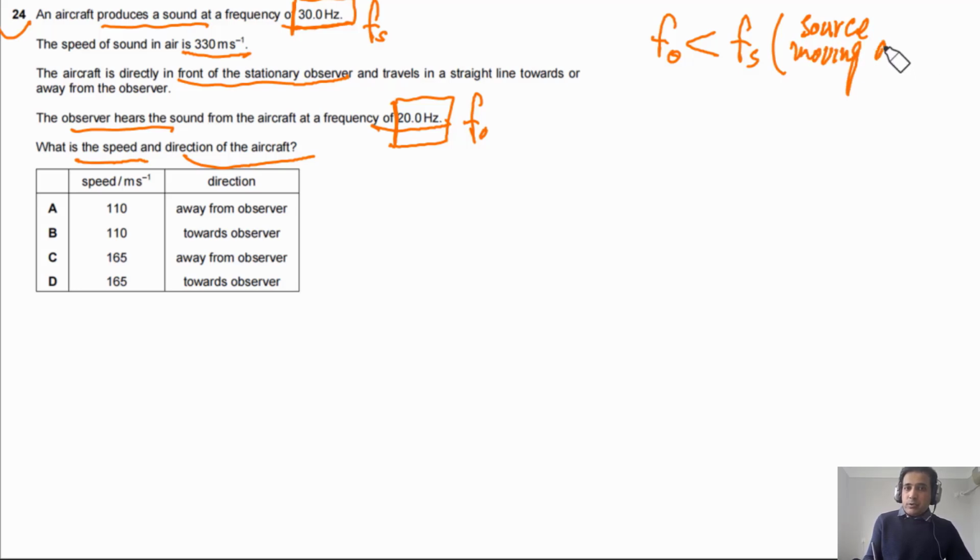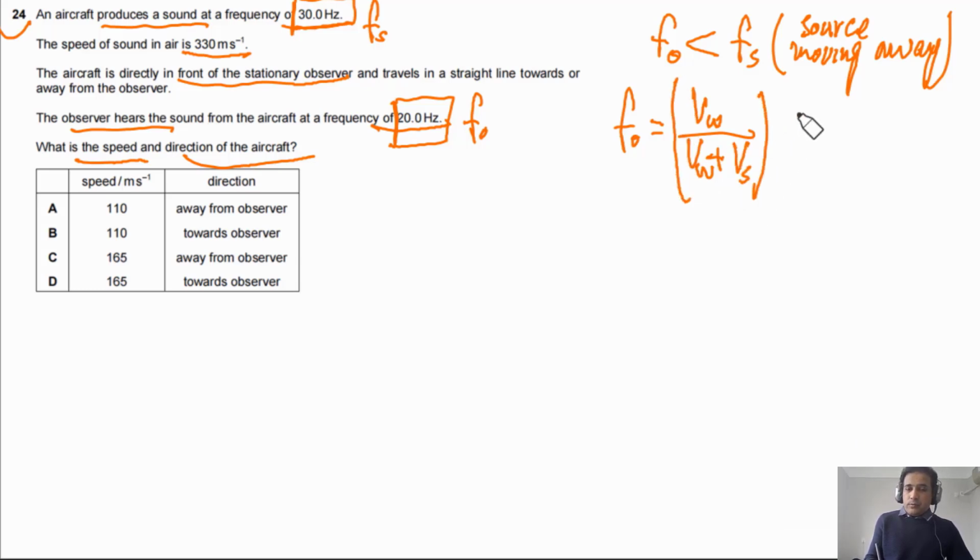Now we need to find out the speed. Simply, we can write the Doppler effect equation. F observed is equal to the speed of the wave divided by the speed of the wave plus the speed of the source, multiplied by the frequency of the source. We need to find Vs in this case. So we can write F observed times Vw plus Vs is equal to Vw times Fs.